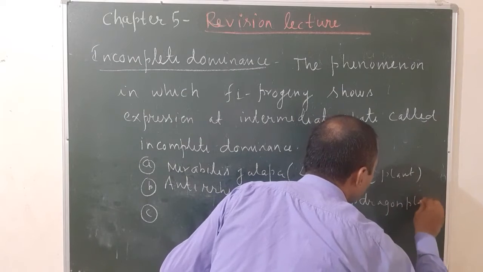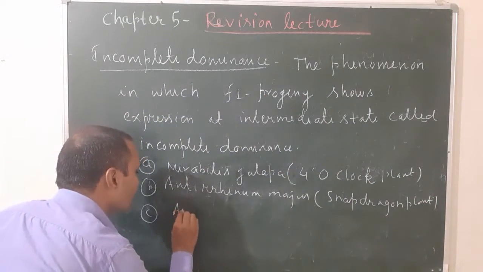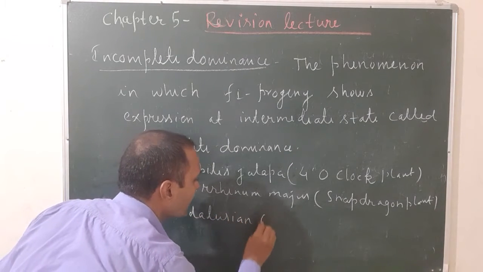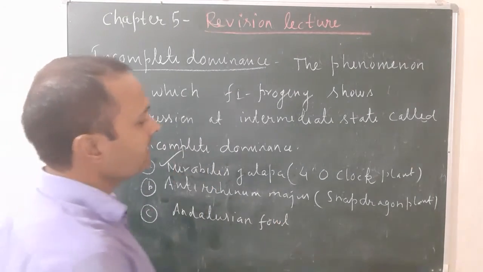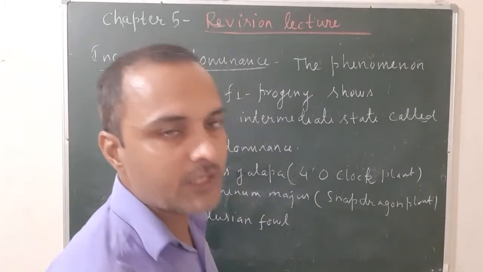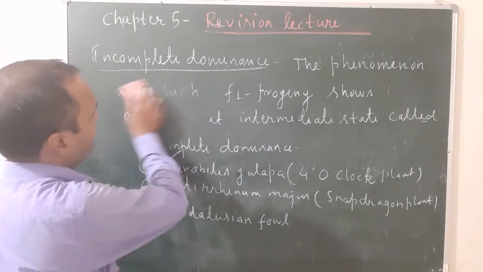And the third is the Andalusian fowl. But in your NCERT book, only the first one is given, incomplete dominance in Mirabilis jalapa. So let us see incomplete dominance in Mirabilis jalapa.